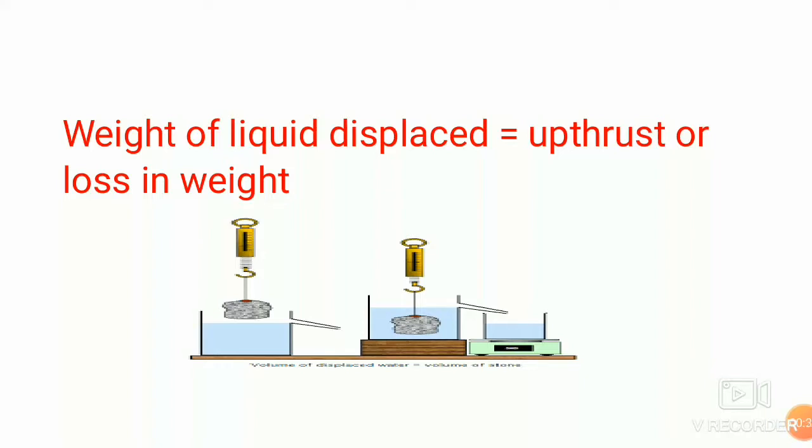Before immersing, we can calculate the weight of the stone in air with the help of a spring balance. As and when we immerse the stone inside the Eureka can, the level of water rises and the same comes out from the spout and is collected in a beaker. Now let us study more about Archimedes' principle through a video.